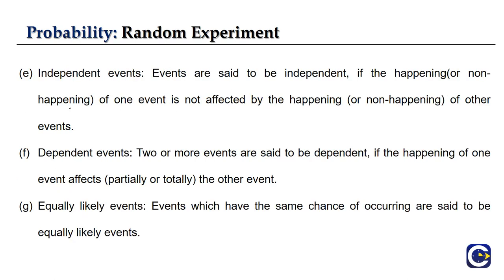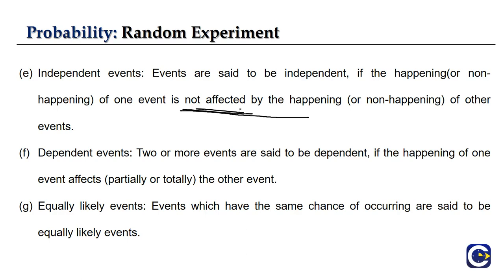So now we are having independent. Next step of our events, we will be having our independent, dependent and equally likely events. So now start with our independent events. When we say two events are independent, it means events are said to be independent if the happening of one event is not affected by the happening of the other. Which means for one event to occur, it should not actually affect or relate with the other event occurring, right? So those two events are called independent events.